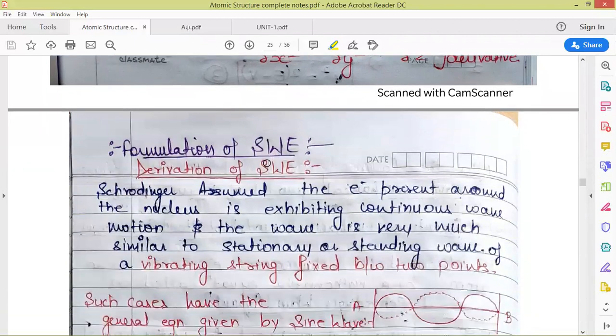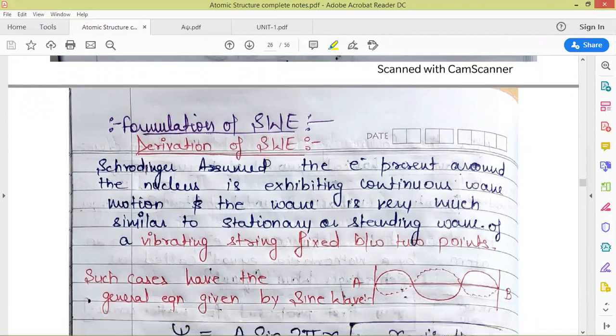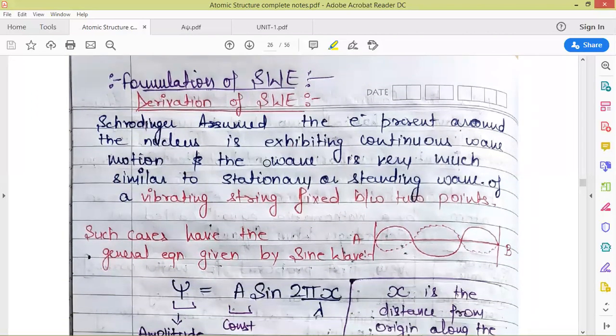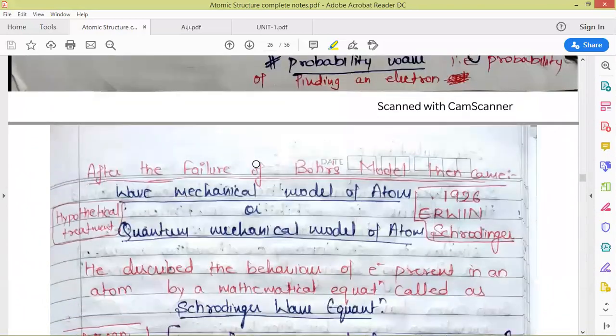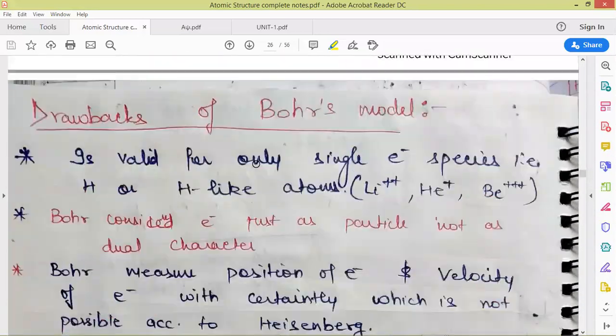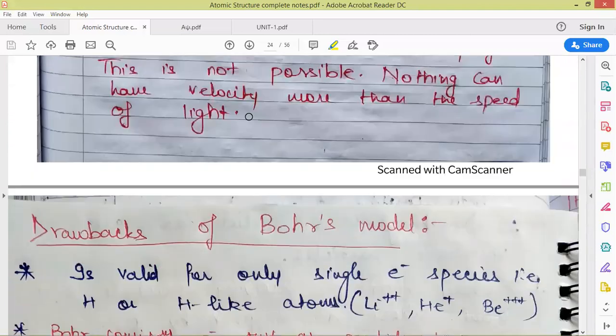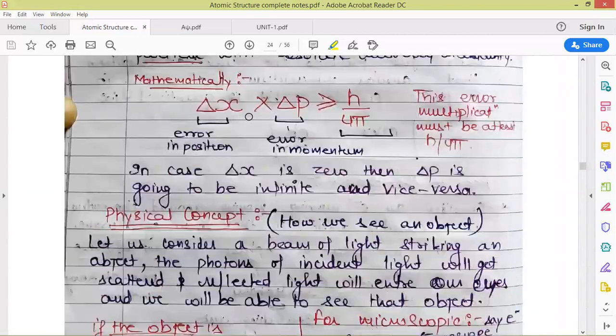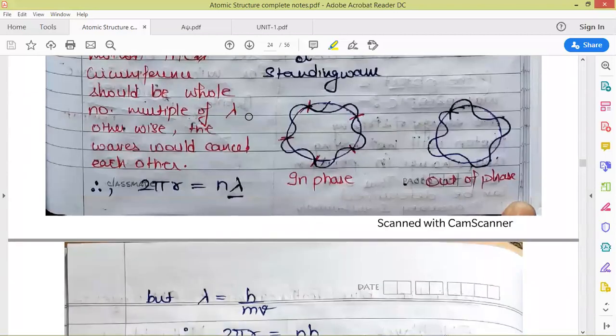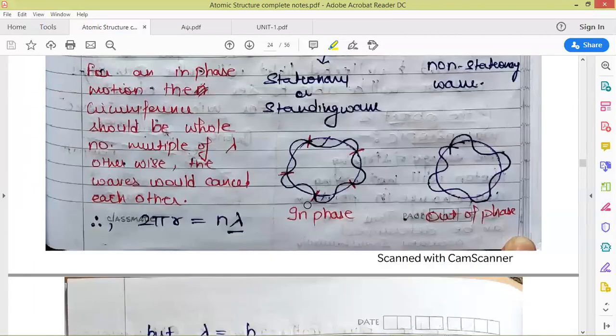Now we'll see how Schrödinger reached this equation, how he derived it. Schrödinger assumed the electron present around the nucleus to be exhibiting continuous wave-like motion, and he considered the waves as stationary waves, as de Broglie did in explaining the motion of electron around the nucleus.